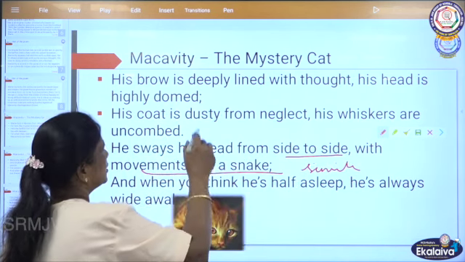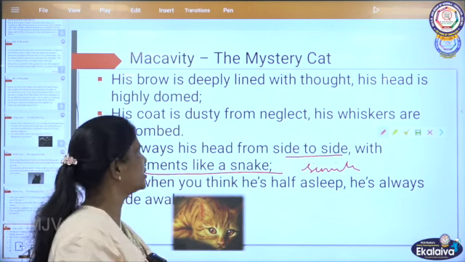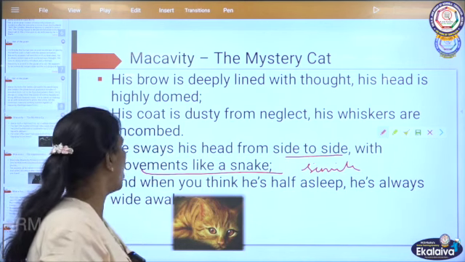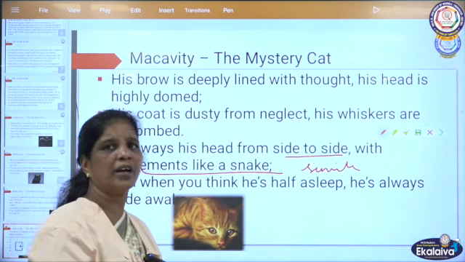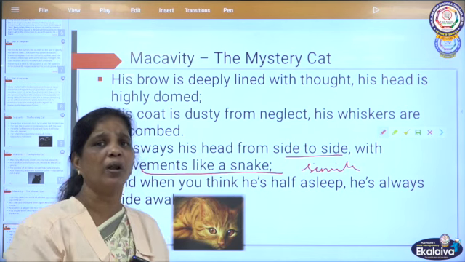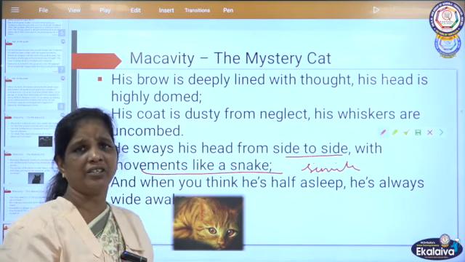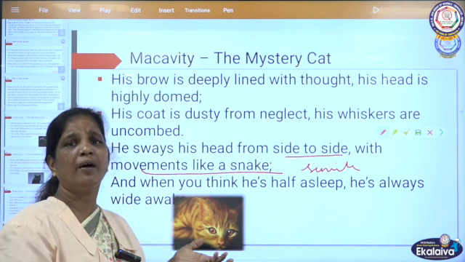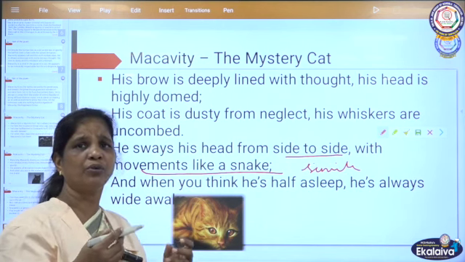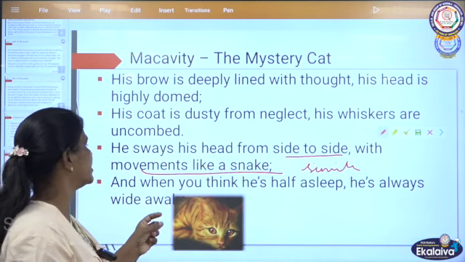So his brow is deeply lined with thoughts, his head is highly domed, his coat is dusty from neglect, his whiskers are uncombed. It is not maintained properly, because he is not finding time to do all that, because he has to plan and execute the criminal works. So he is not finding time to maintain his whiskers or comb them. It is uncombed, it is not neat.